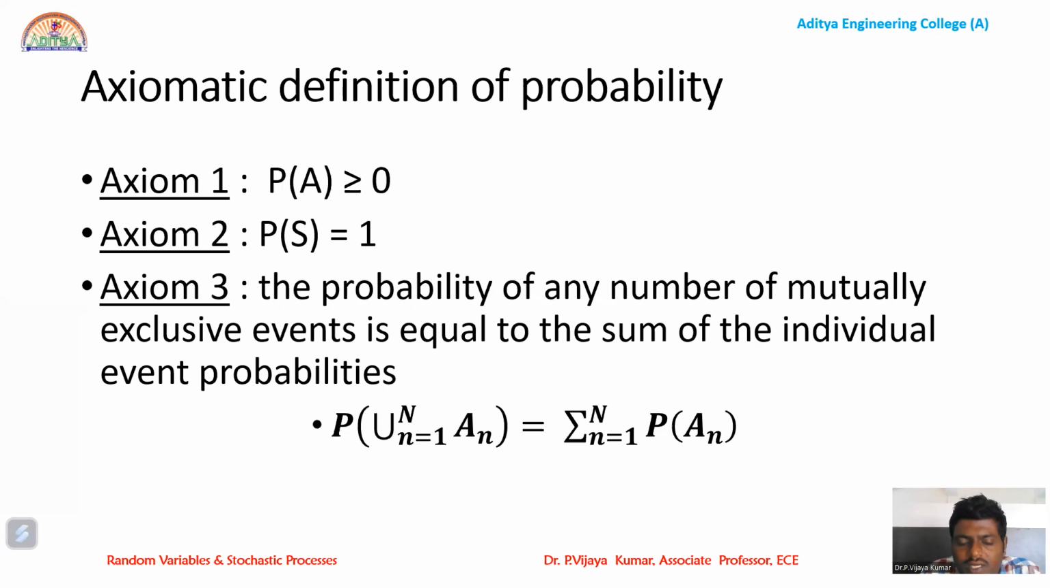Axiom 3 tells us the probability of the sum of all the event probabilities is equal to the sum of, let us say, P of A union B is equal to P of A plus P of B, provided A and B are mutually exclusive events.